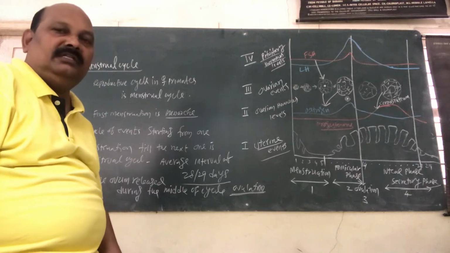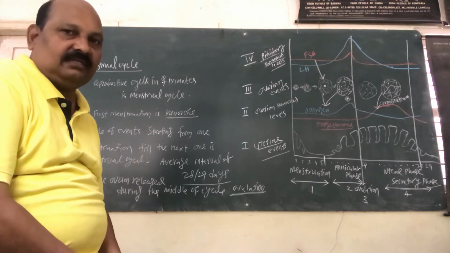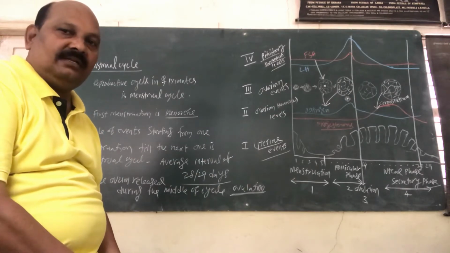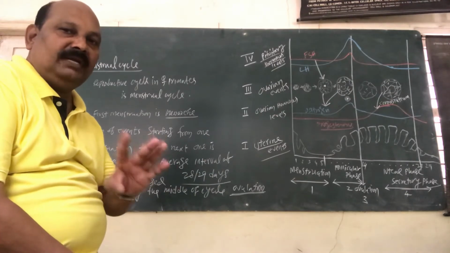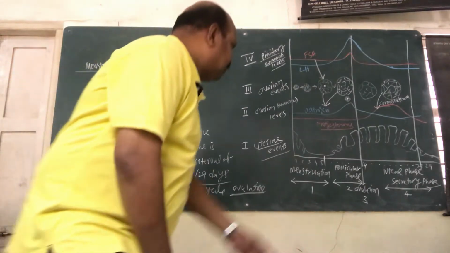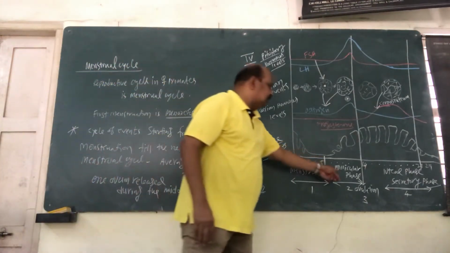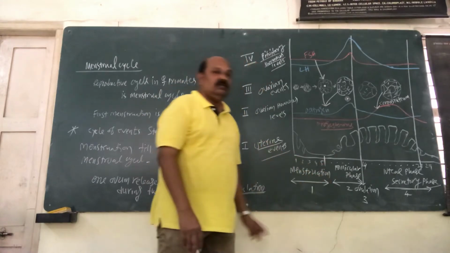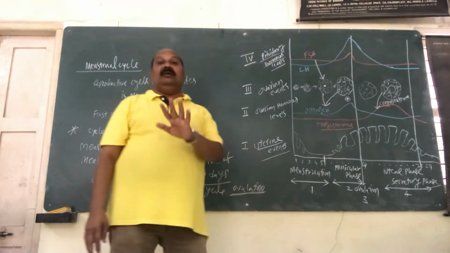Hello students, in this video we will continue the menstrual cycle. As we discussed in the last video, the menstrual cycle consists of four main stages: number one menstruation, follicular phase, ovulation, then last is luteal phase. Now take the first one, that is the menstrual phase, which is nothing but the bleeding phase.